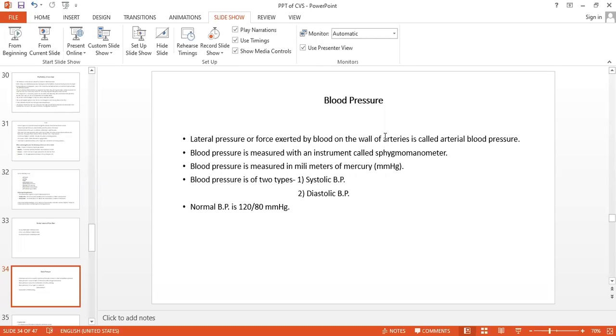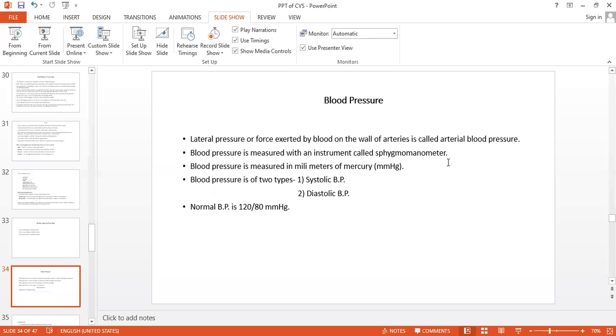Blood pressure means what? The pressure exerted by the blood on the walls of the vessel. That is the blood pressure. The pressure or the force exerted by the blood on the walls of the arteries is called blood pressure. Blood pressure is of two types: systolic blood pressure and diastolic blood pressure. The unit is millimeters of mercury, mmHg.